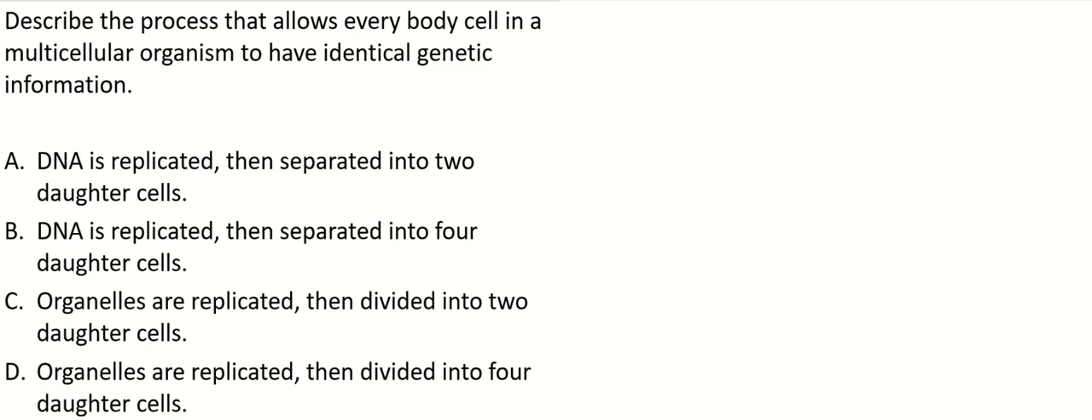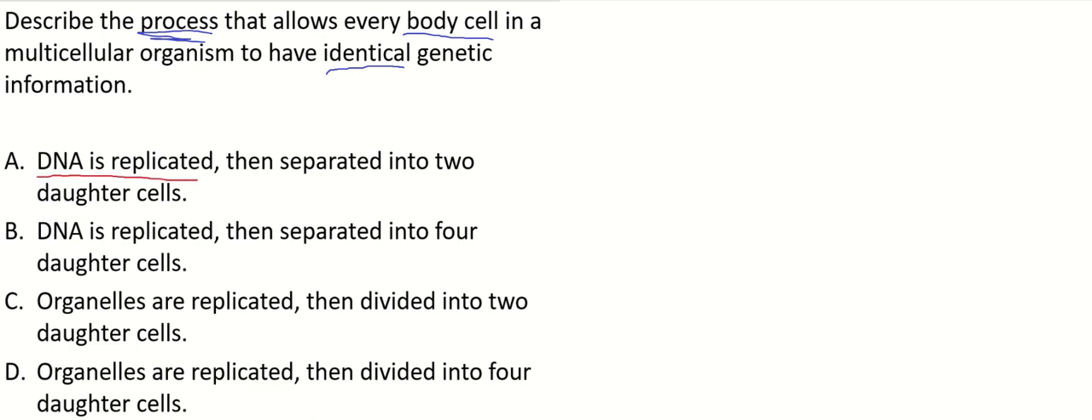If you haven't, pause your video and try another one. Describe the process that allows every body cell, I'm going to underline that, that's a word we commonly use in class, in a multicellular organism to have identical genetic information. So body cells, identical. I'm thinking this is talking about mitosis. The process is mitosis. All right, let's check out the choices.